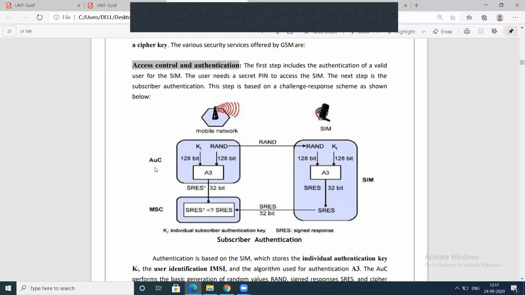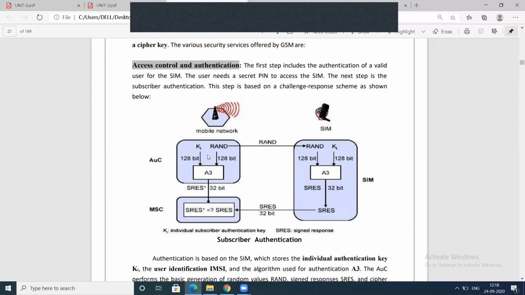Here we will check the subscriber authentication. See, this is the mobile network and this is the SIM card. The left side one is the mobile network, the right side one is the subscriber identity module. Here we have the authentication center, mobile switching center, and subscriber identity module. Here we have used the A3 algorithm. Already I told you the A3 algorithm is used for authentication.